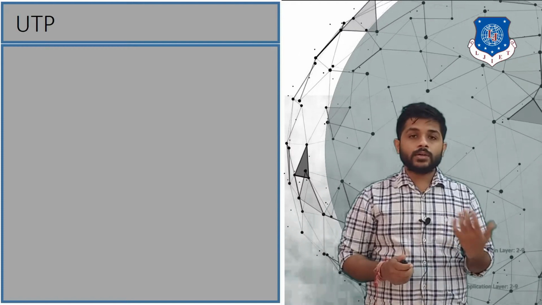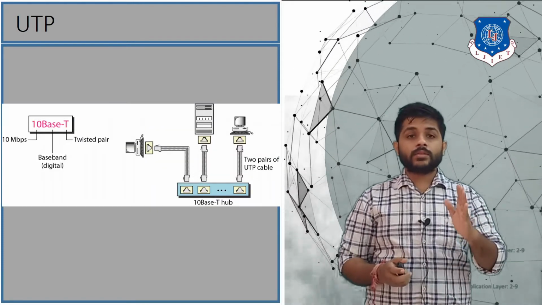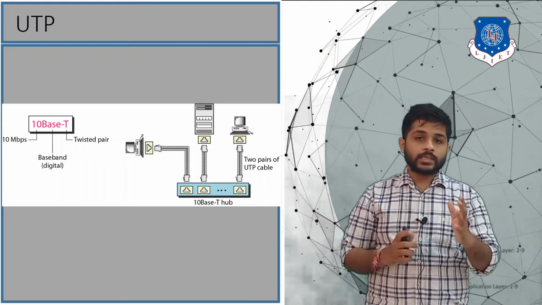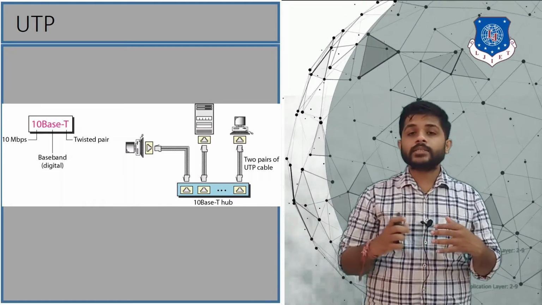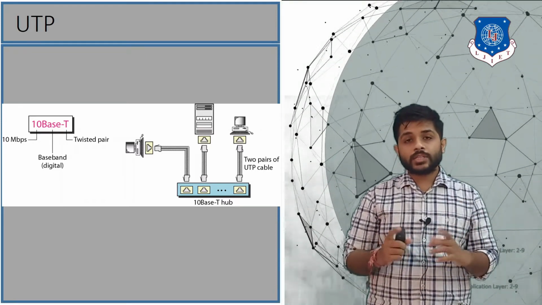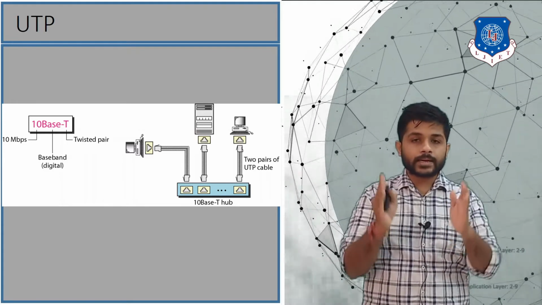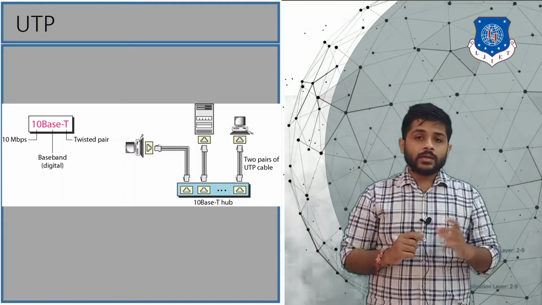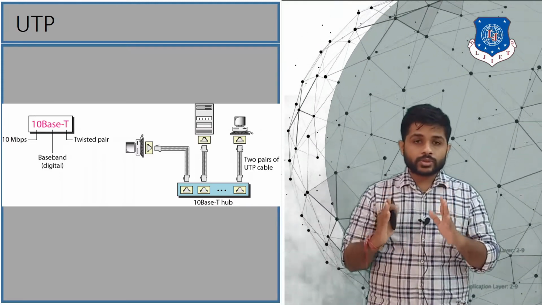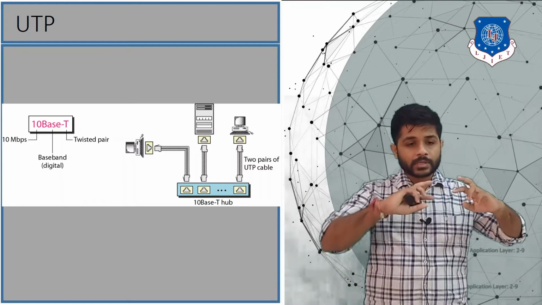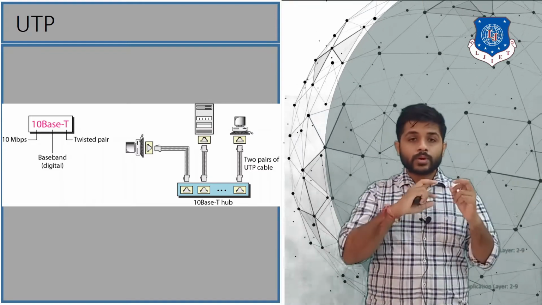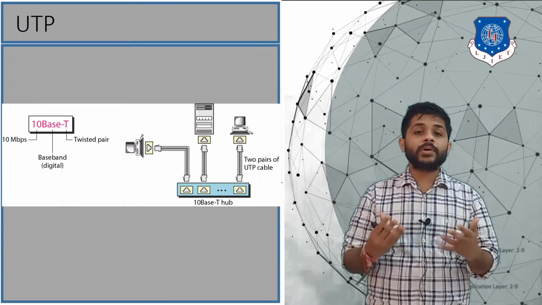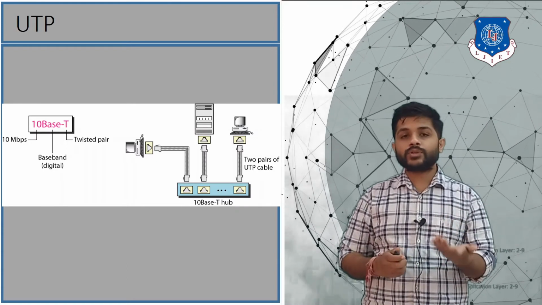Now let's see the UTP, which is the 10BASE-T, unshielded twisted pair. You can see that the topology which is implemented is the star topology. So in the star topology, all the devices are connected via a central hub using individual cables, right? In the twisted pair cable, all the cables are twisted together. So if the cables are twisted together, the noise which is added in the cable will be very less. So that is the advantage of the twisted pair cables.